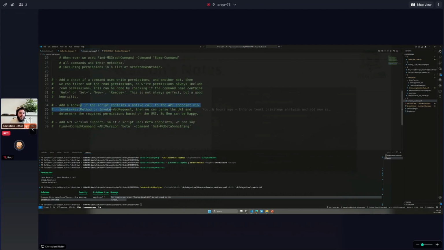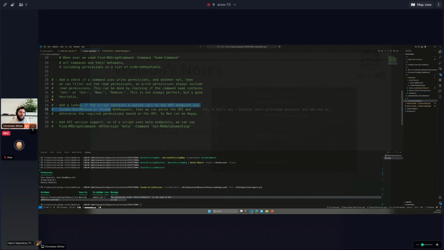It is a lookup if the script contains a native call to the API via Invoke-RestMethod or Invoke-WebRequest, for instance. And then I don't have to use the commands from the Microsoft.Graph module. I just can go by native commands, and so I can make Ben happy, because Ben is a very big fan of not using the Microsoft Graph module. And this is also, like I said, a room for improvement.